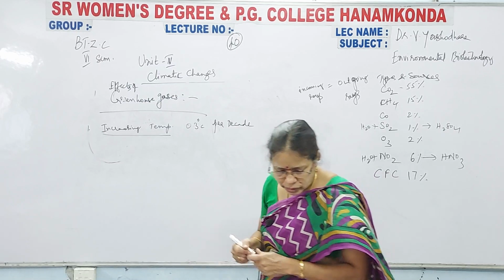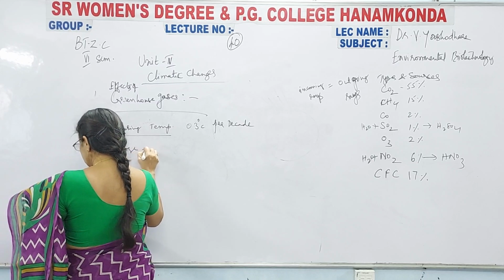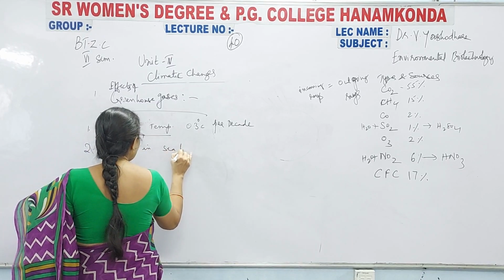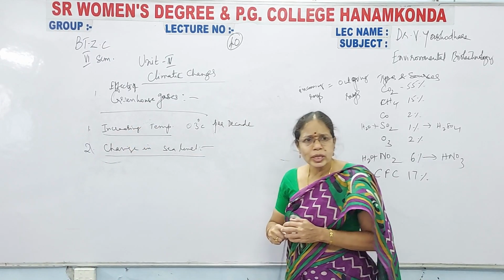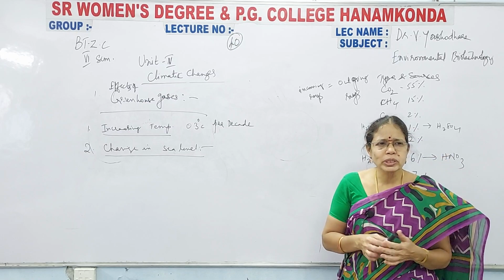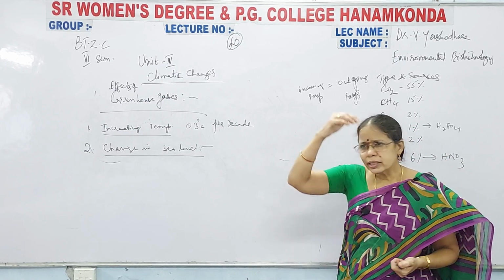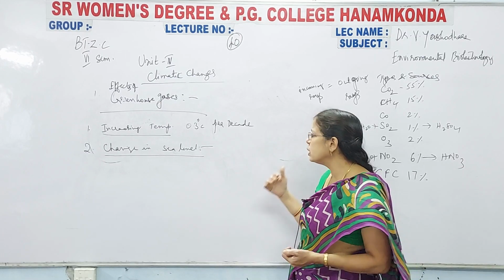Coming to the next one, change in sea level. Due to the heating of the earth, the polar ice caps, Himalayas and the poles get melted, and due to that melting, everything will enter into the rivers, seas and oceans.